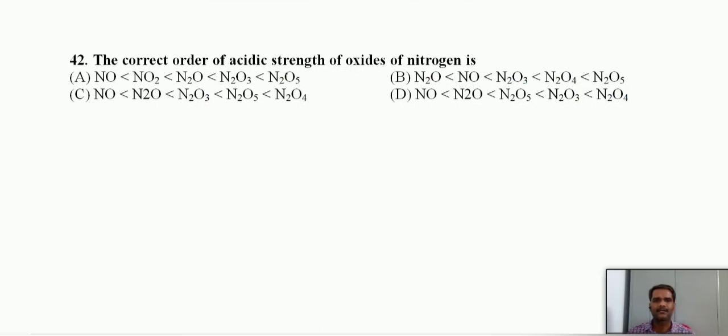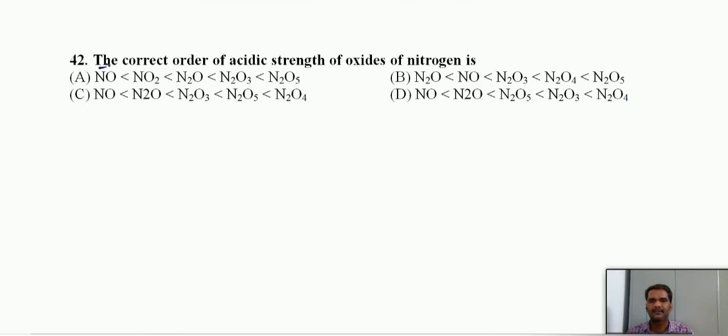The correct order of acidic strength of oxides of nitrogen. If the central atom is the same, then the acidic strength of oxides we can compare based on their oxidation state. An element in a higher oxidation state is more acidic in nature than the element in a lower oxidation state. Now you can check their oxidation states.